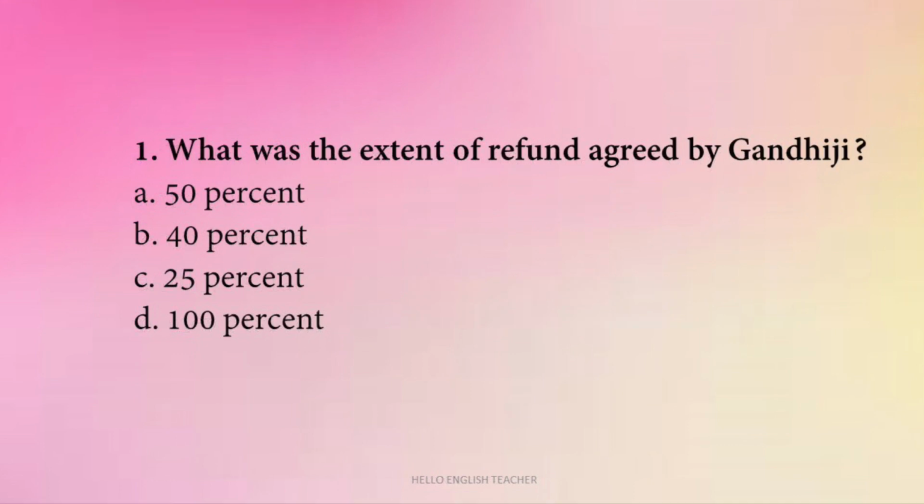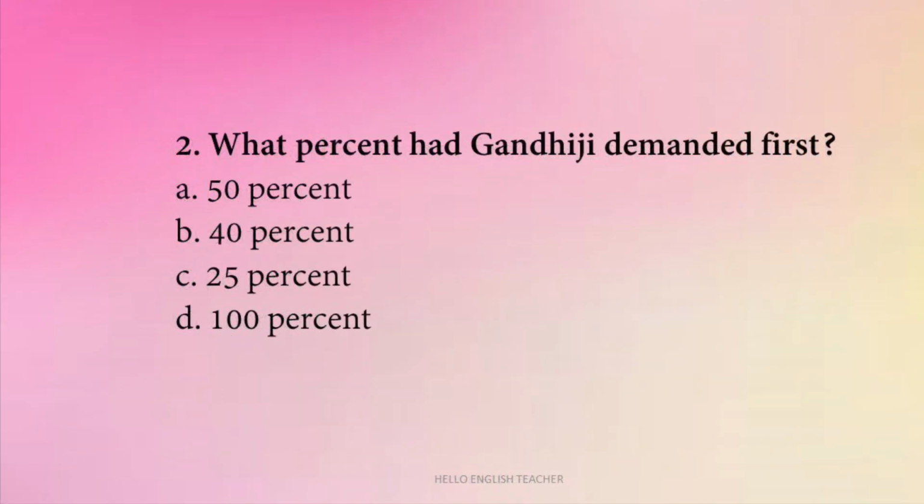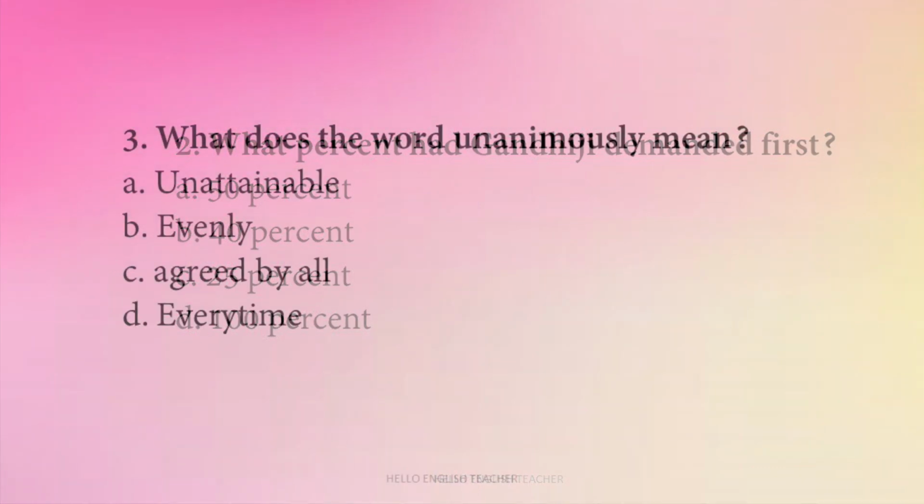Question number 1. What was the extent of refund agreed by Gandhiji? 50%, 40%, 25% or 100%. So, Gandhiji agreed a refund of 25%. What percent had Gandhiji demanded first? 50, 40, 25 or 100? So, Gandhiji had first asked for 50%, but then he agreed finally for 25%.